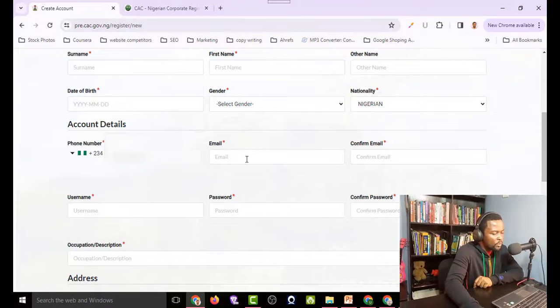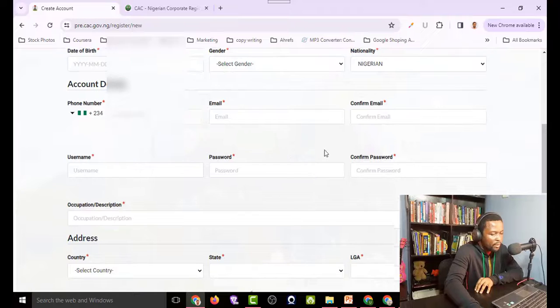Then you have to put in a correct email address. Please be very careful here because this is where you're going to be getting all the email correspondence. Now, not just for the email, be careful with every information that you put here, because along the line, the information you provide here is going to be used for your registration. So if it's wrong and it doesn't match the ID card that you are going to give them, then you are going to run into trouble.